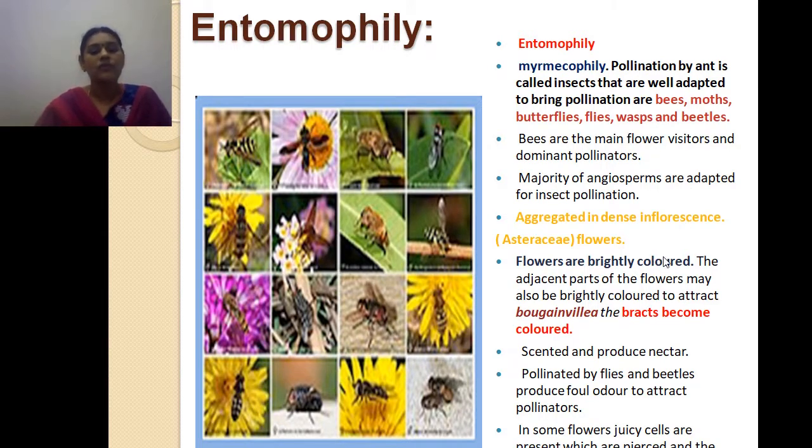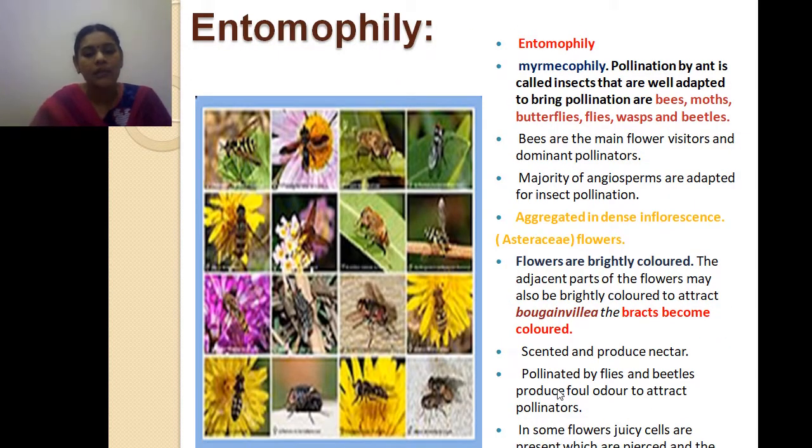Okay, so the flowers are bright in color, and the adjacent part of the flower may also be brightly colored to attract pollinators. In bougainvillea, the bract becomes colored. Bougainvillea, you know, the paper flower you could have seen here and there around your homes. In bougainvillea, the adjacent part attracts the pollinators. Okay, and it is scented and produces nectar. Somewhat it gives some fragrance as well as nectar.